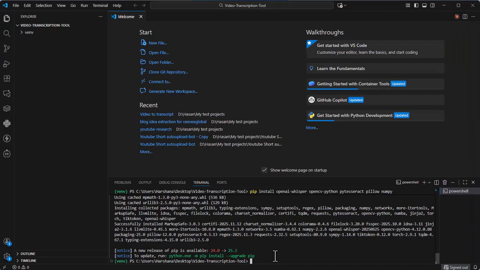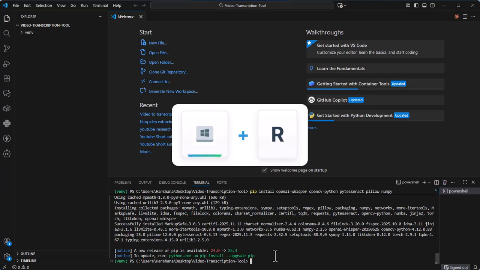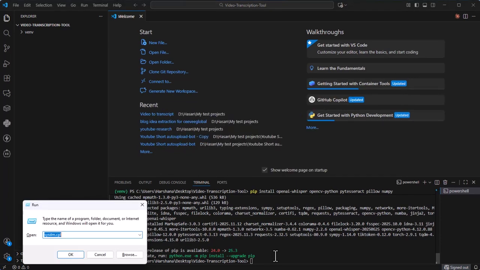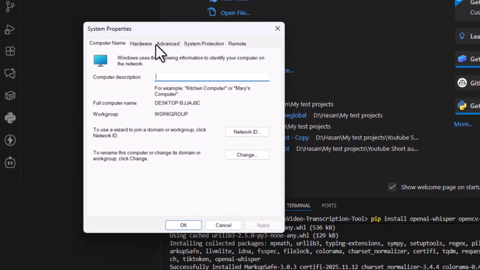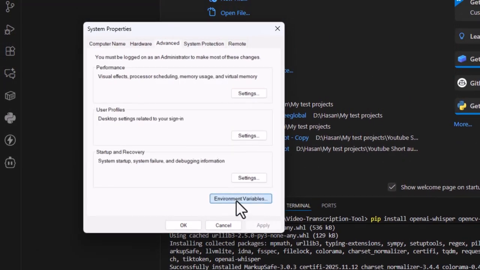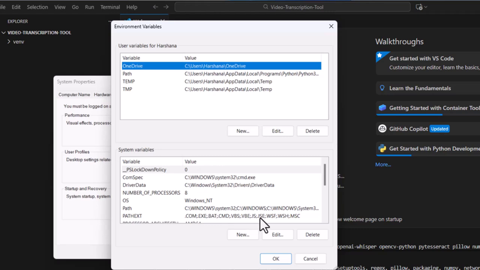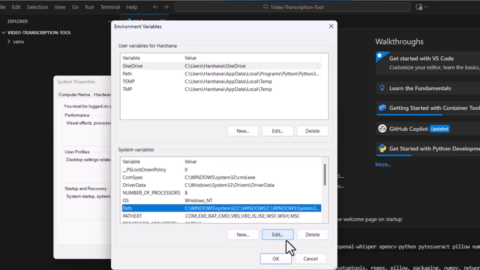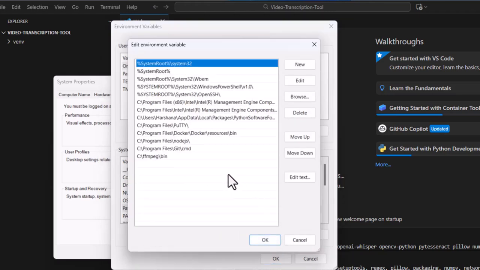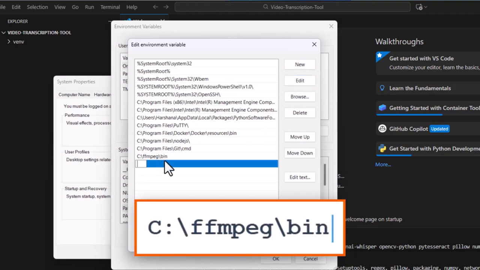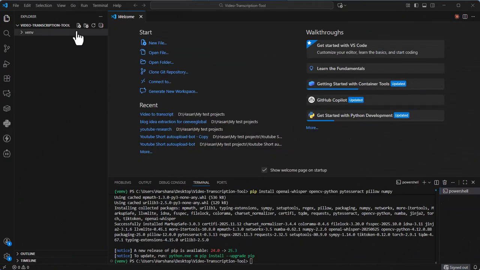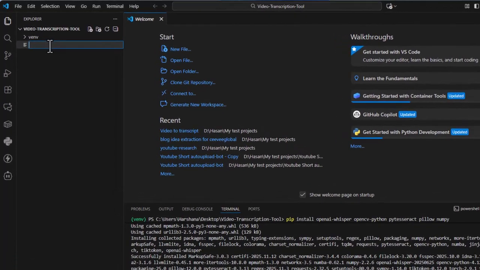Now we need to add FFmpeg to the system path so Windows can find it. Press Windows+R, type sysdm.cpl. This opens System Properties. Click the Advanced tab, then Environment Variables. In the System Variables section, find Path and click Edit. Now, click New and add C:/FFmpeg/bin.